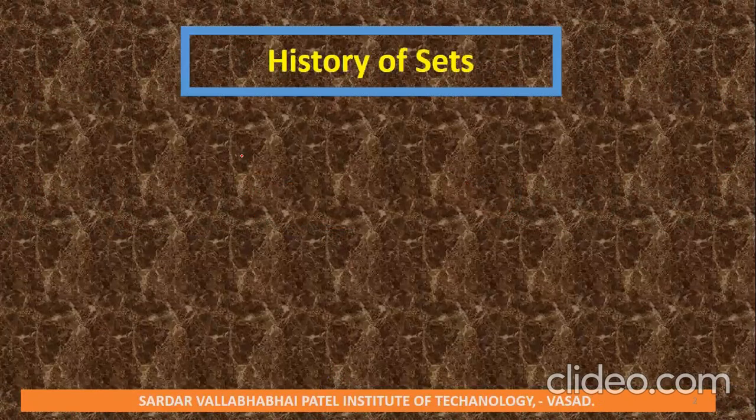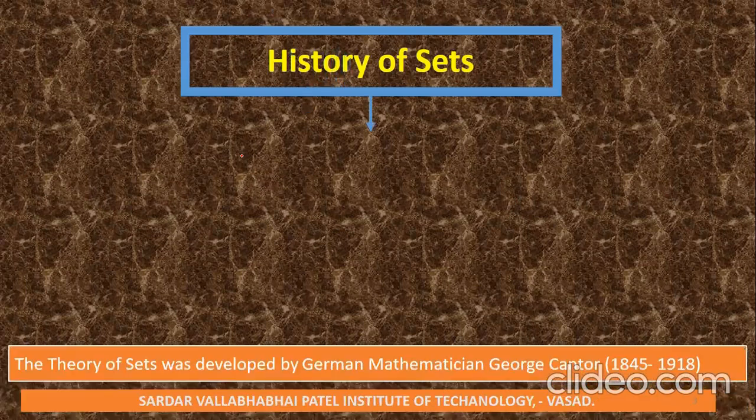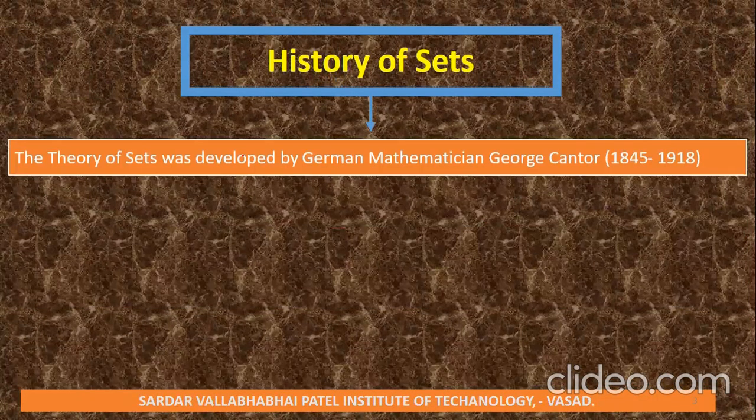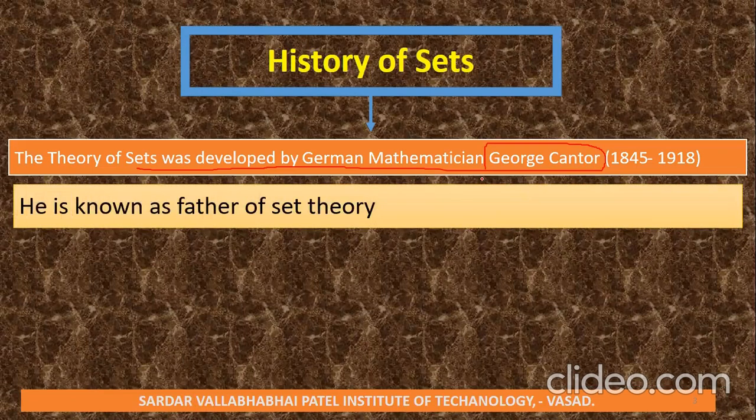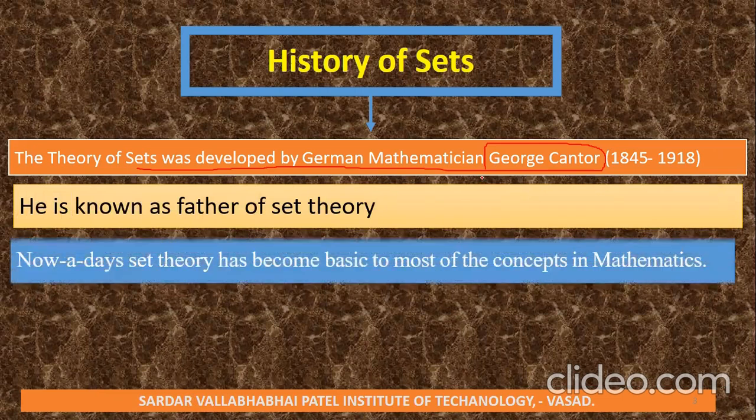Now, what is the history of the set? The theory of the set was developed by the German mathematician Georg Cantor. This mathematician developed the first theory of the set, and therefore is known as the father of set theory. Nowadays, set theory has become basic to most of the concepts in mathematics.